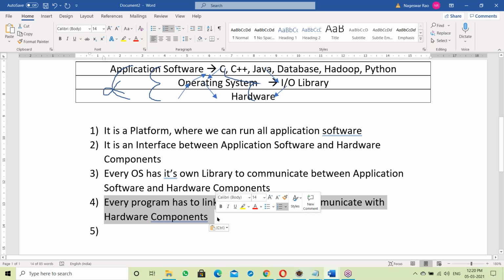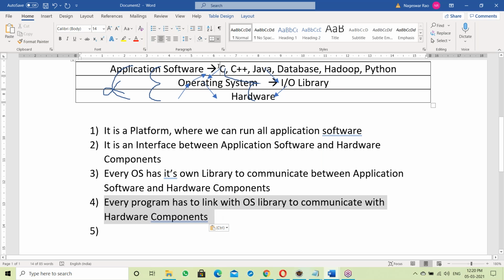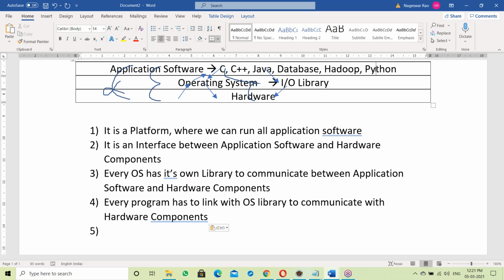That link may be a static link or a dynamic link. Suppose C and C++ use a static link, and Java and Python use a dynamic link. I'll explain very clearly what static linking and dynamic linking are. I'll show it practically, with programs and examples, not just as a theory explanation. So try to remember this point.